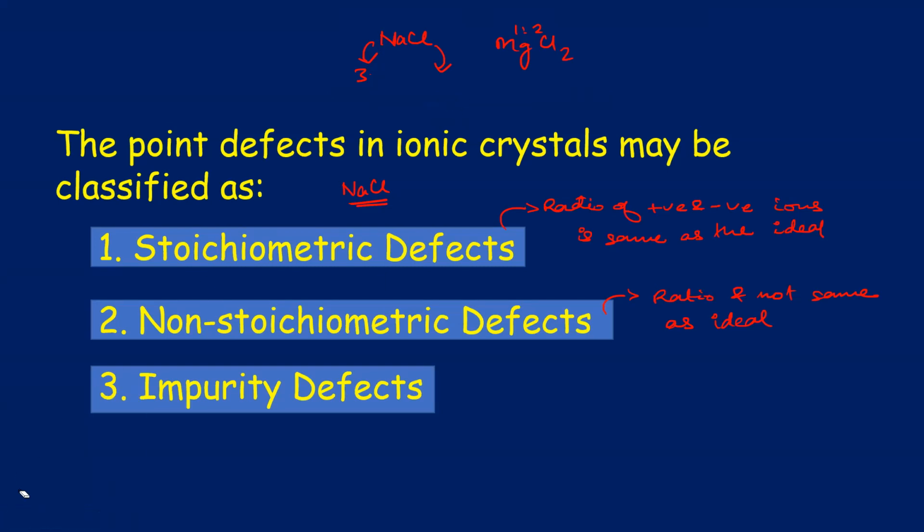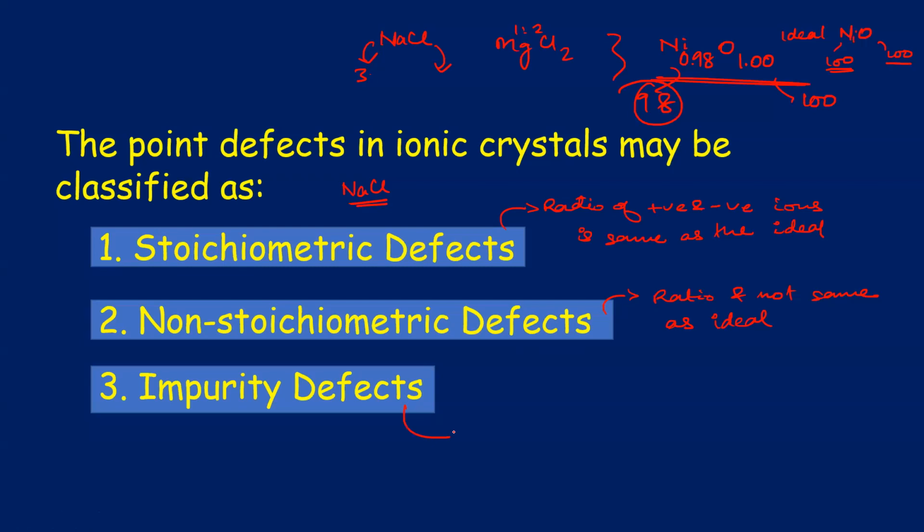But if you have non-stoichiometric defect, then the formula will reflect it, and you will see a problem such as nickel 0.98, oxygen 1. For each 100 oxygen there are only 98 nickel. But the ideal crystal is NiO, nickel oxide. So in ideal we had for each 100 oxygen, 100 nickels. But in non-stoichiometric defect, you have fewer. We will look at this in detail. I'm just saying what the differences are.